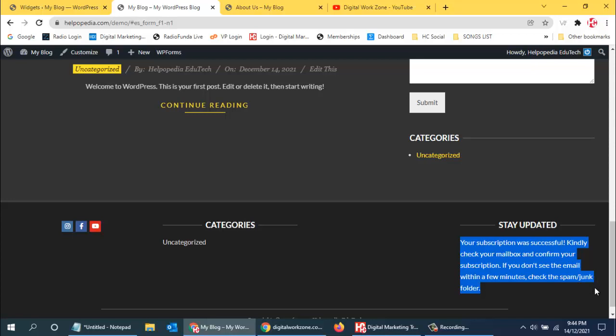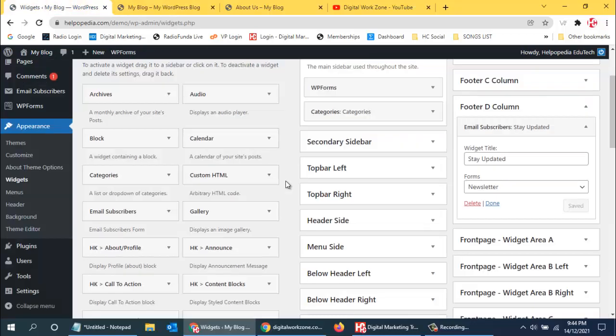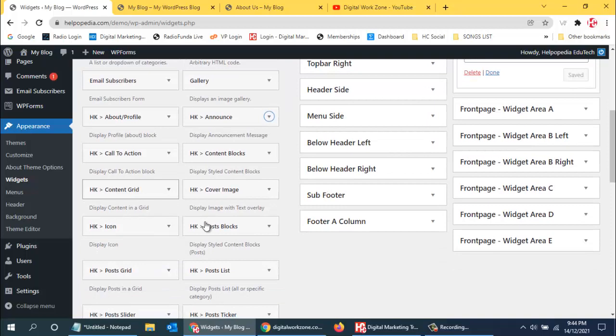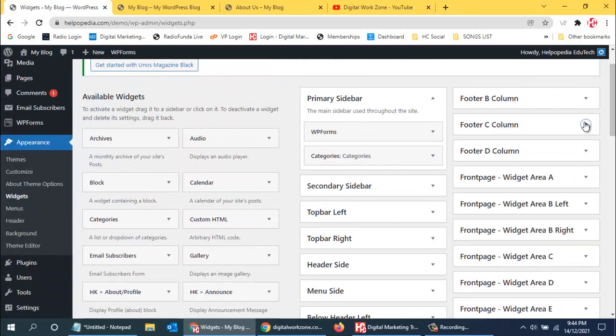Okay, that's fine. So like this we can add, and now the third footer is balanced, so that we will use the latest post. So once we add the post, at that time even that will come up. So this is announcement. I don't know what announcement is over here. Yes, post block. So this post block I can use in say footer column C, which is still empty.